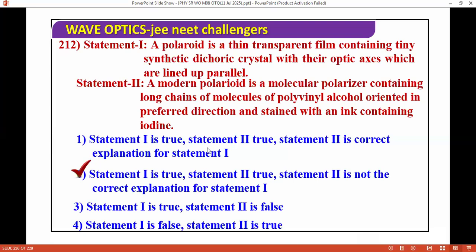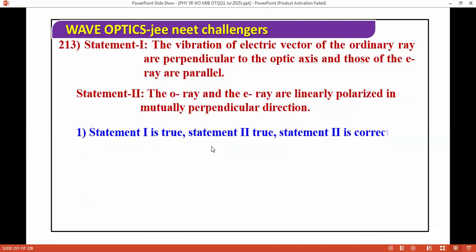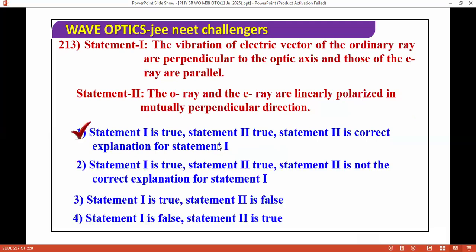Next question. The vibrations of the electric vector of the ordinary ray are perpendicular to the optic axis and those of the E ray are parallel. The O ray and E ray are linearly polarized in mutually perpendicular directions. We have these options. The correct answer is both are true, and the explanation is correct as well.